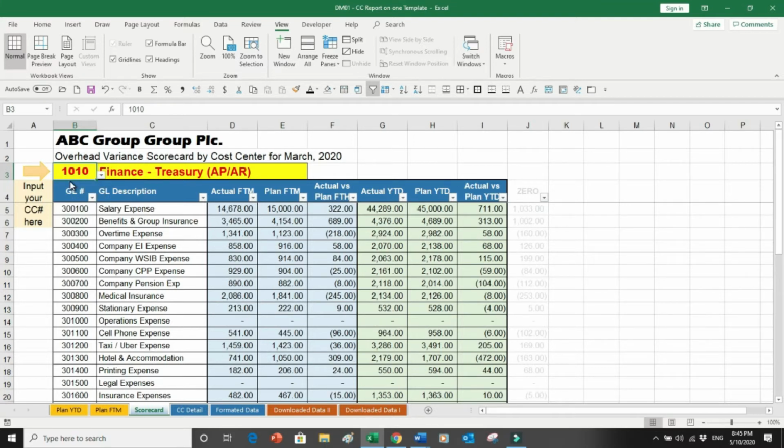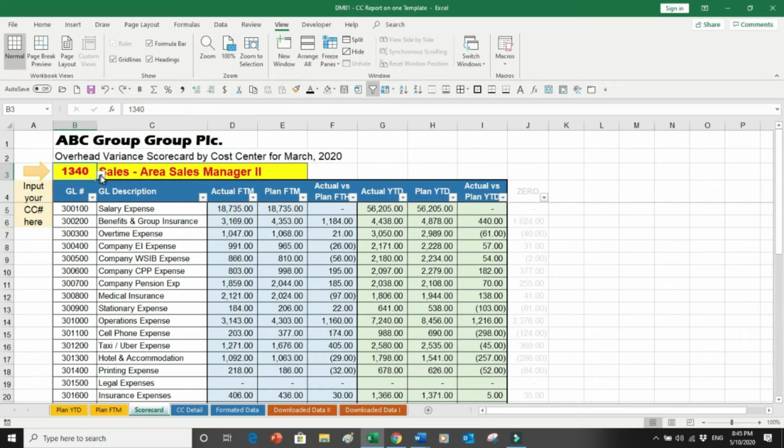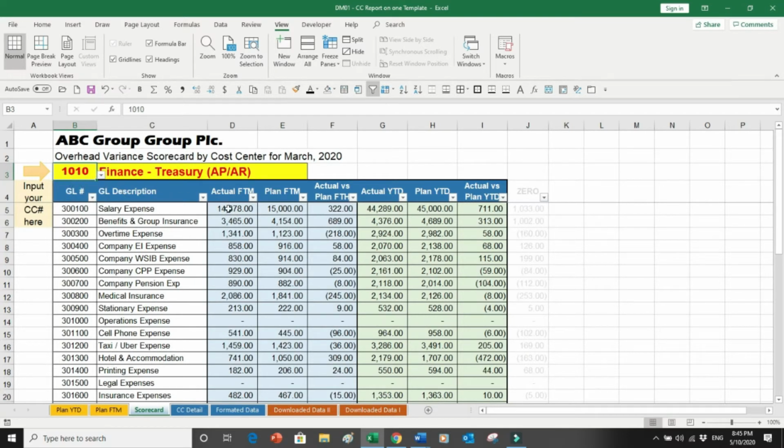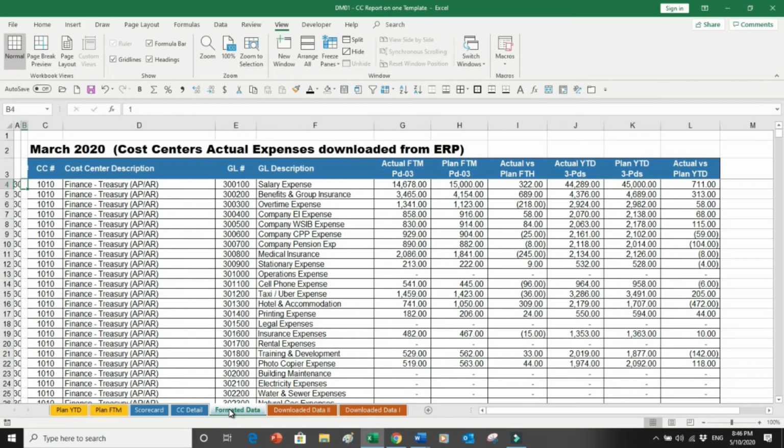Okay, how? Let's say previously here it is 18,000, with 1340, 18,000. And if I move it to 1010, this 18 becomes 14,000. So that means the numbers have changed, and the description of the item has changed. So what I have done is basically I've applied a VLOOKUP formula over here, that VLOOKUPs this number into this list and picks the numbers.